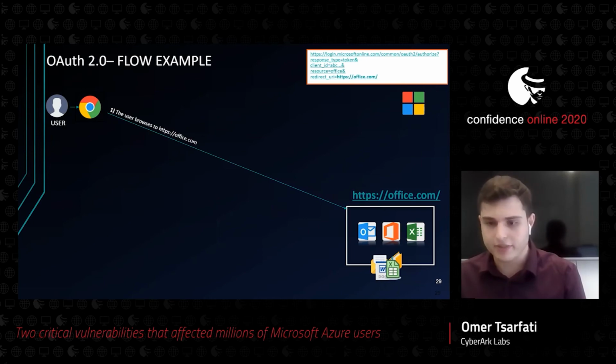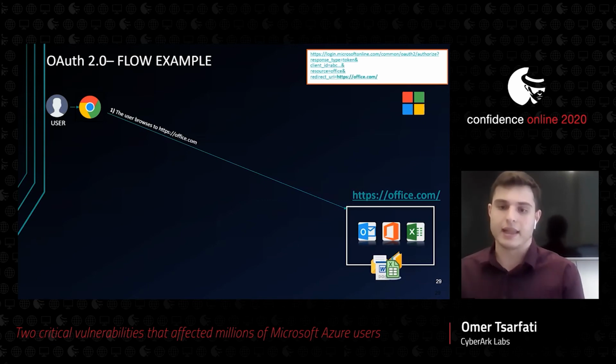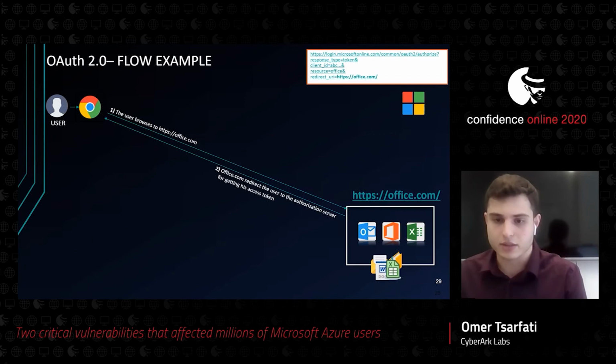The authorization server validates that everything is okay. It validates that the user is logged in, the application is authorized by the user, the redirect URI is in the allow list, and so on. After all those checks, the authorization server creates a token.